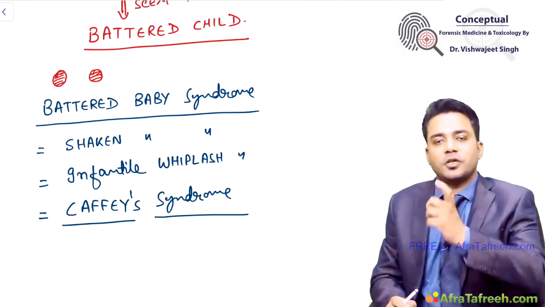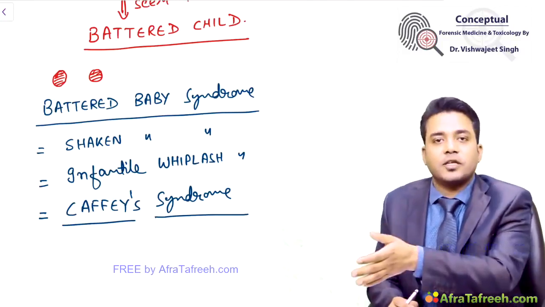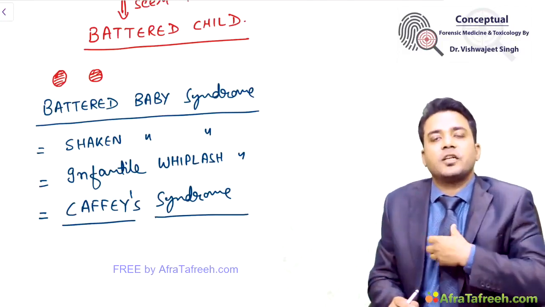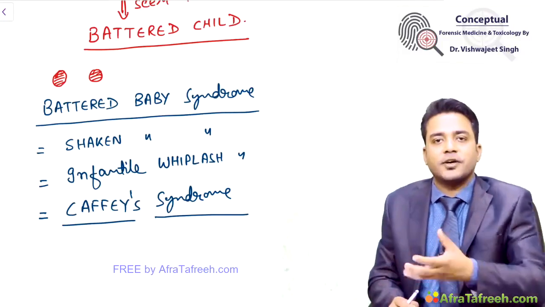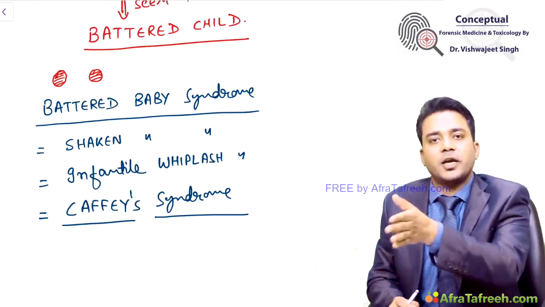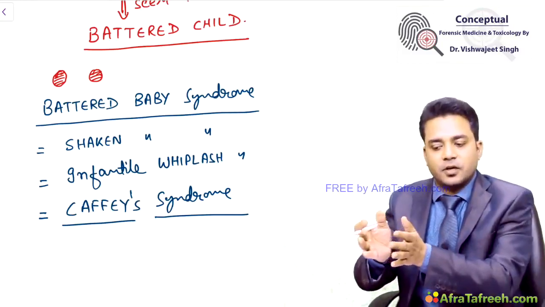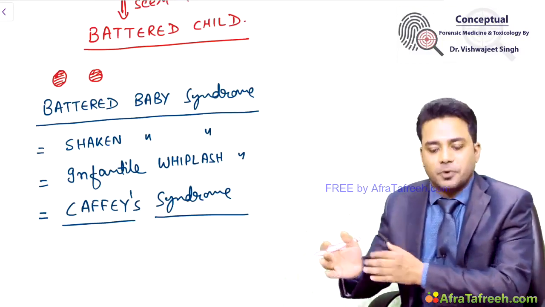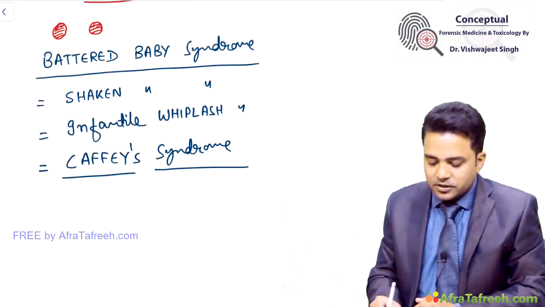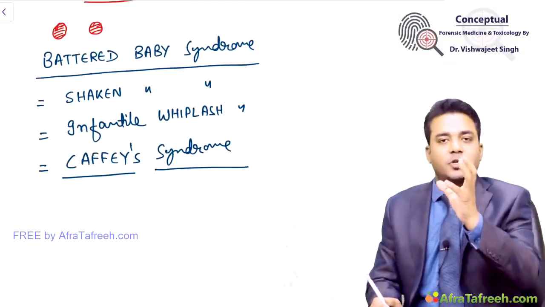Cafe coronary syndrome is a type of choking event where the cause of death is cardiac arrest due to vagal stimulation, due to involvement of recurrent laryngeal nerve. The term cafe coronary has been coined by Robert Hogan. This we have dealt while discussing your asphyxia part. So Caffey's syndrome is a different entity. What you should remember here is one important thing.